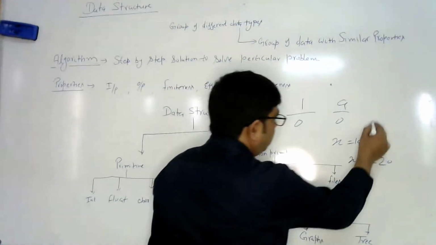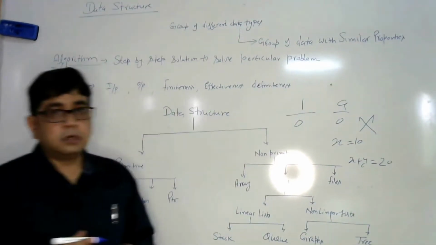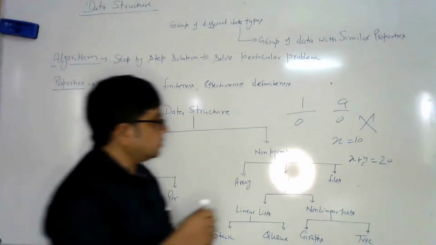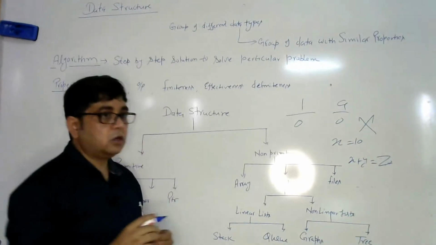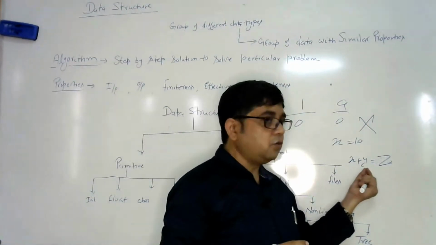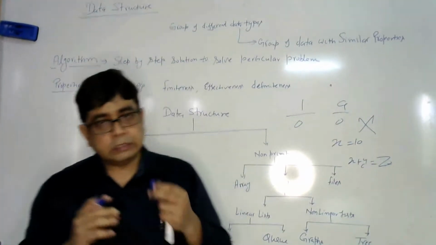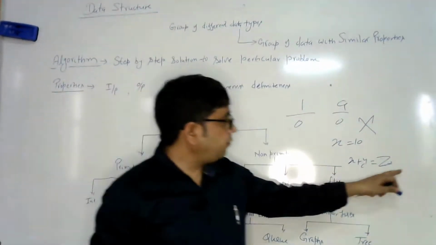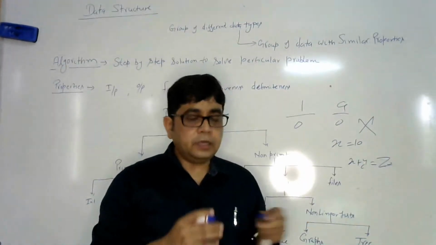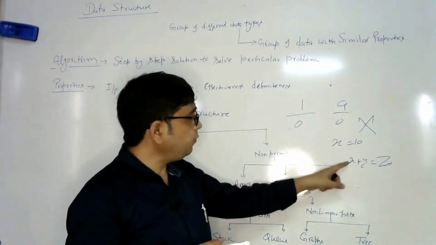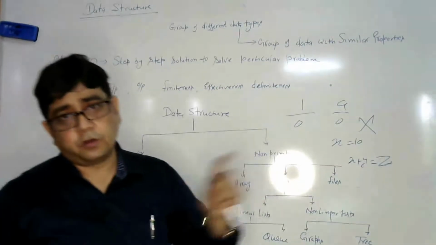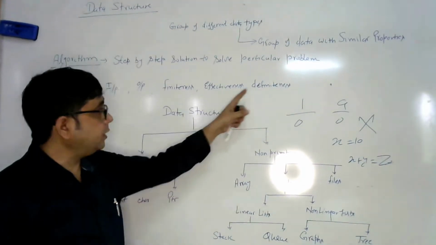These are not producing definite results. We don't know what is the value of x, what is the value of y and what is the value of z. There is no definite value defined for it. So we cannot write such types of steps in any algorithm.